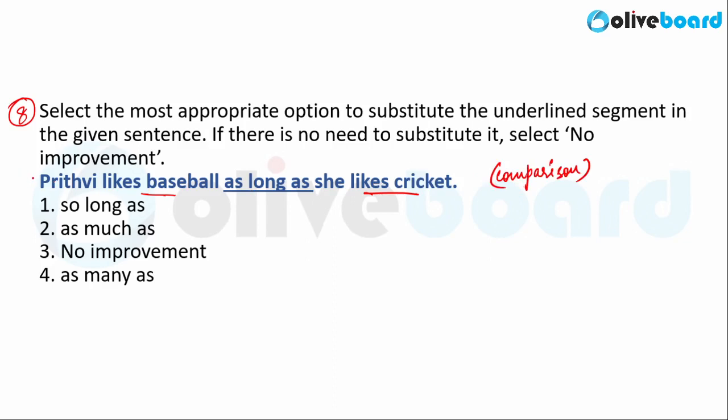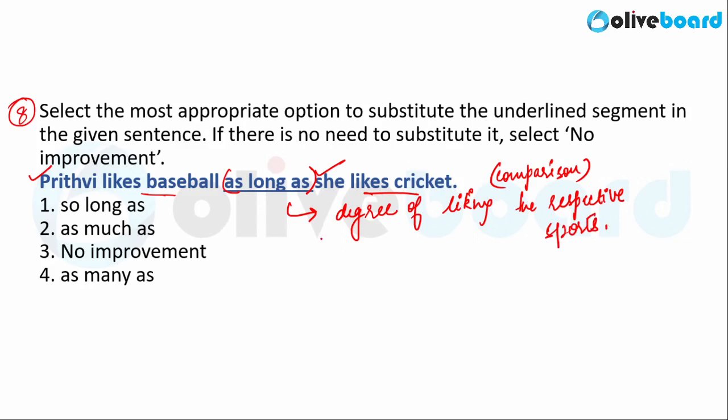That is the fact that Prithvi likes baseball and she likes cricket. So they like cricket and baseball respectively to the same degree. So the degree of liking is being compared here. Notice where the comparison is taking place. It is taking place between the degree of liking the respective sports. Now I have given you a hint for this question. Now try to solve this question.